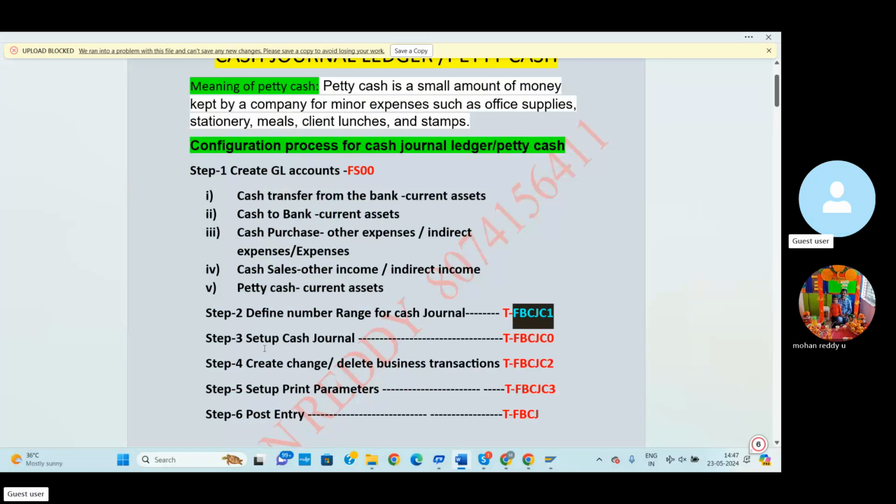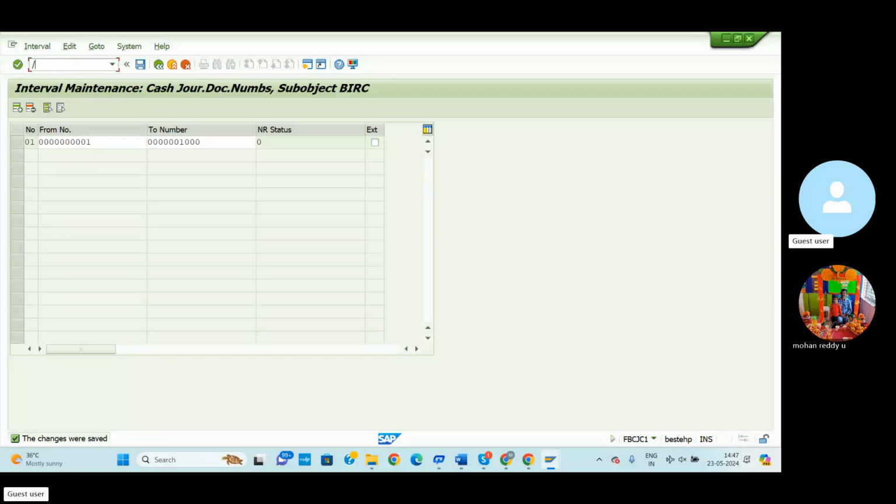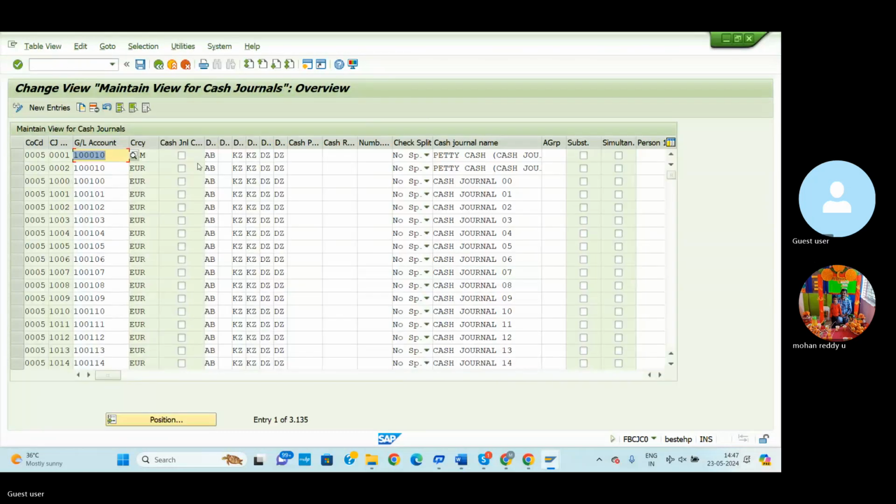Then step 3: set up cash journal. We need to set up the cash journal using FBCJ0. So /n and this T code, enter. In this screen we can select the second one, 002, and go to the copy option.